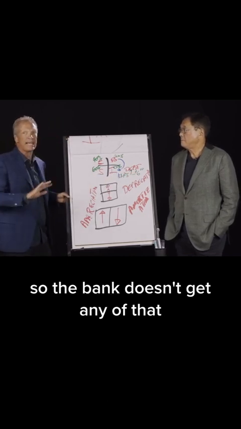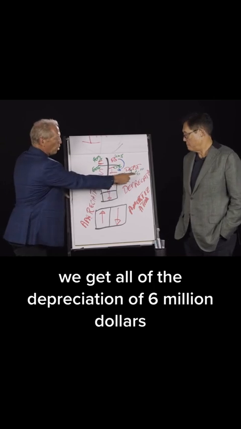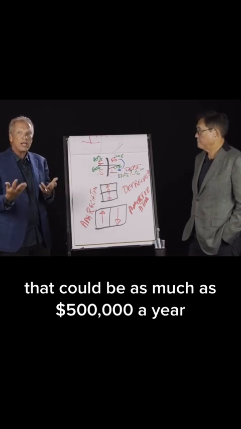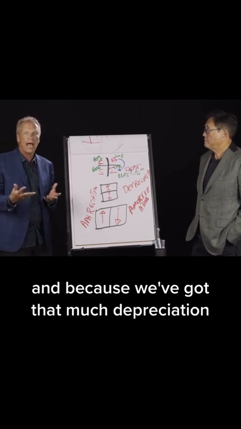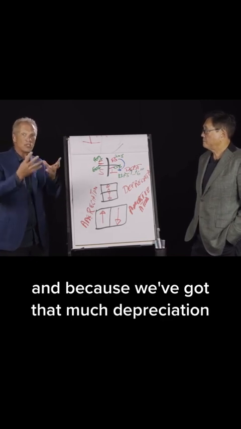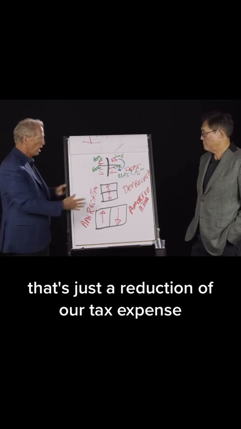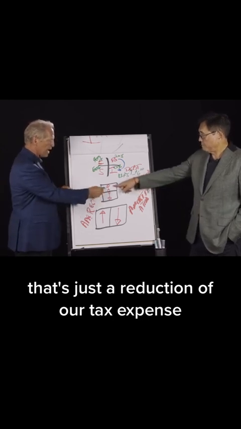So the bank doesn't get any of that. We get all of the depreciation of $6 million. That could be as much as $500,000 a year. And because we've got that much depreciation, that's just a reduction of our tax expense.